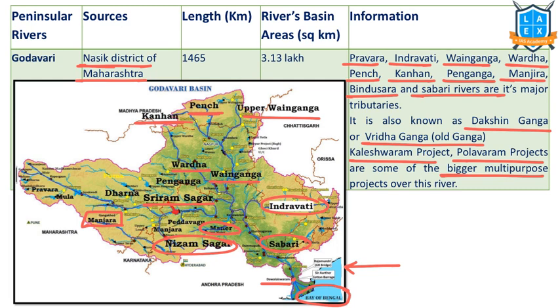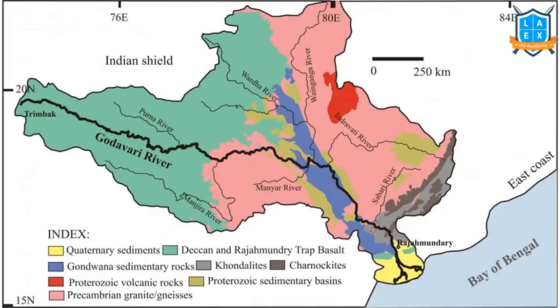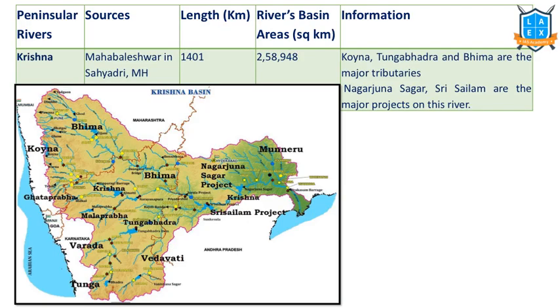Godavari basin. They might ask us which of the following are the tributaries of Godavari, or the Godavari basin is located in how many states, which of the following states, something like that. Right, this is the Godavari river basin. Go through it once.